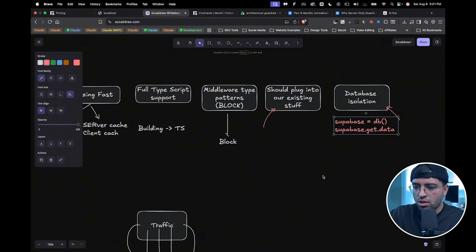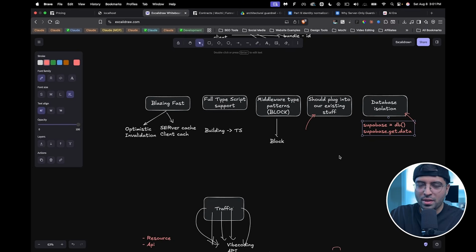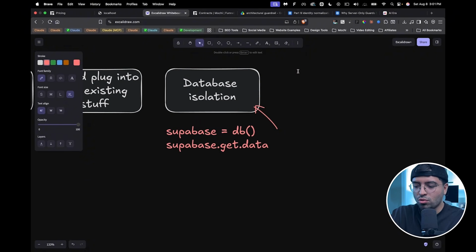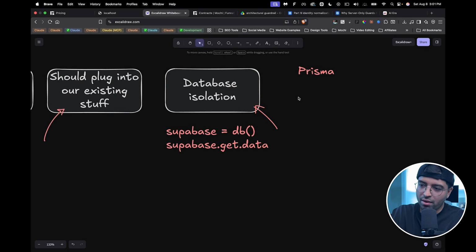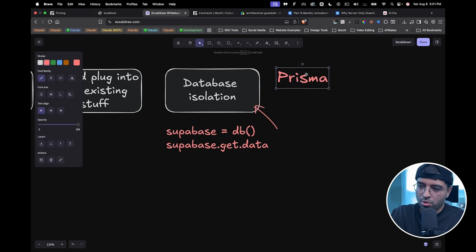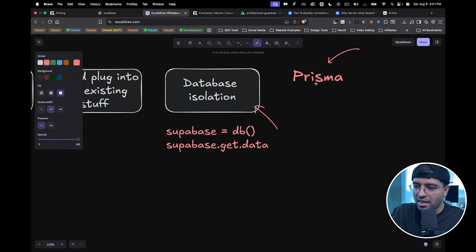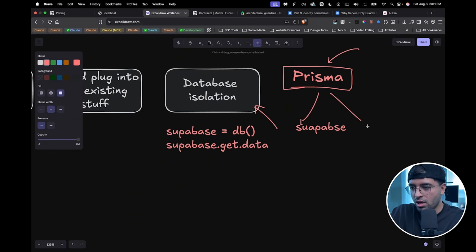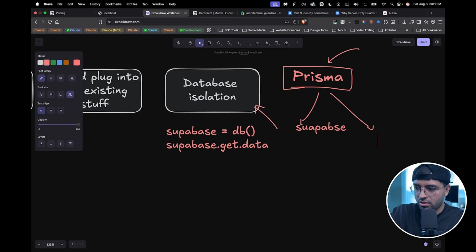So the first thing is to bridge all of these pieces together. For database isolation, the first solution is Prisma. And I can't recommend Prisma enough. Prisma is the thing that makes this problem easier, okay? Because everything exists on Prisma. And so by using Prisma, I can now use Supabase, I can now use Neon, right?